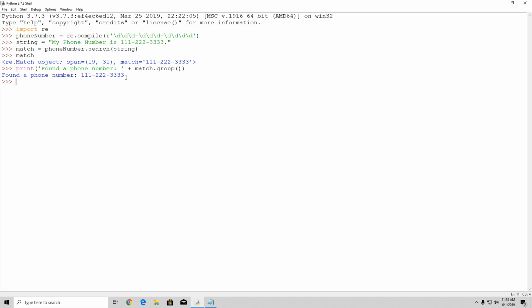If you want to, you can also read from a file, or you can use a multi-line string. For example, if we have string1 equals, and then open 3 single quotes, and type here: in this string we have a phone number which is 333-333-3333.